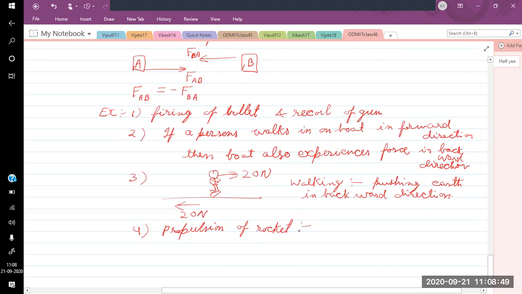So a rocket, when the fuel burns, the burnt out fuel, the smoke part, will move in backward direction. So there is a force applied on the smoke in backward direction, and as a result, a forward direction force will be applied on the rocket part. So if you consider a rocket, the smoke is going to move in backward direction and the rocket is going to move in forward direction. So the backward force is applied on the smoke and forward force is applied on the rocket.